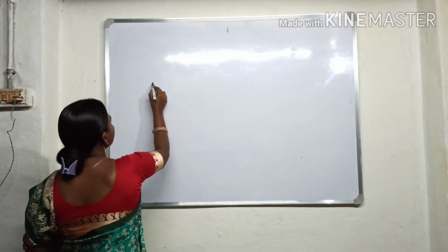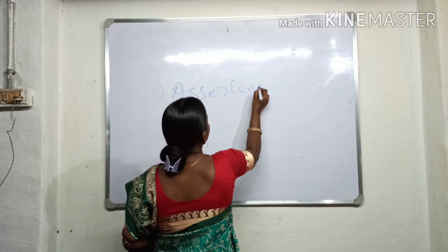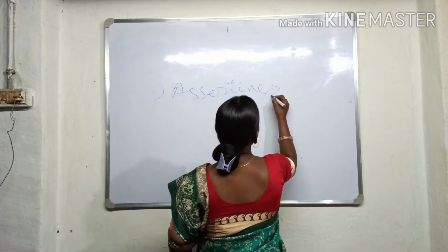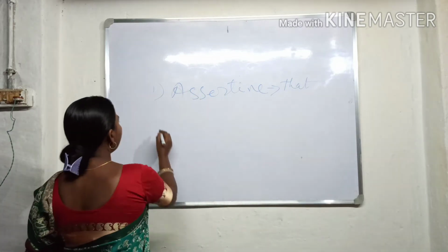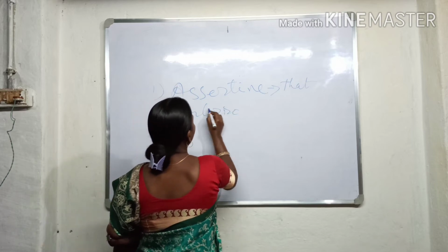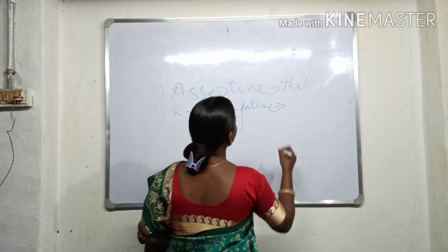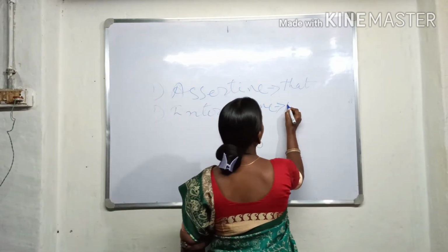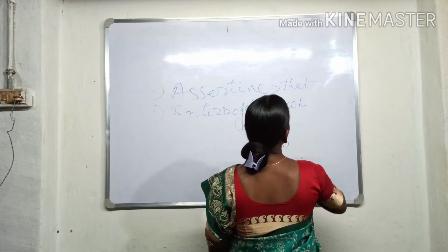Okay. Now I explain the linkers of five sentences as follows. The first sentence, assertive. For an assertive sentence, we use the linker "that." In an interrogative sentence, we use the linker WH word.